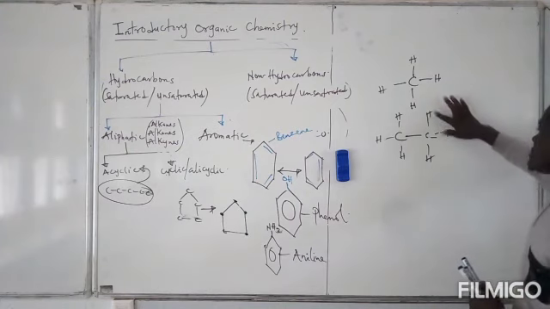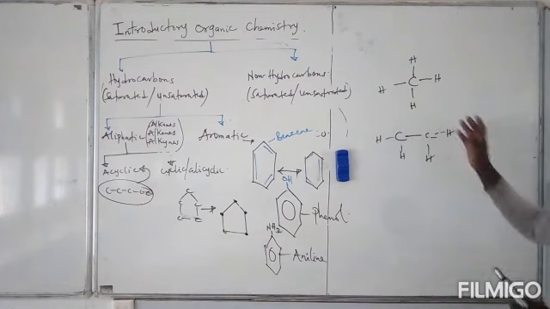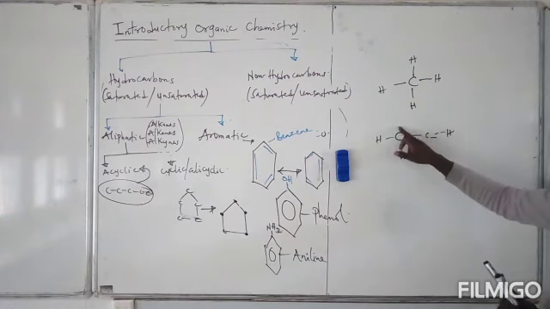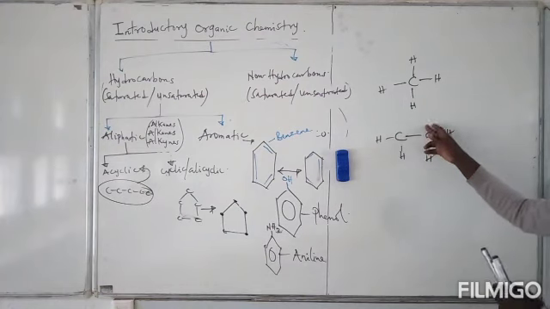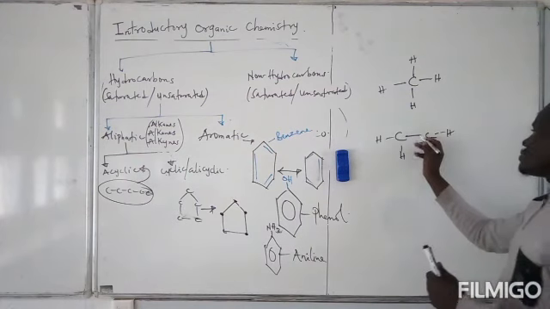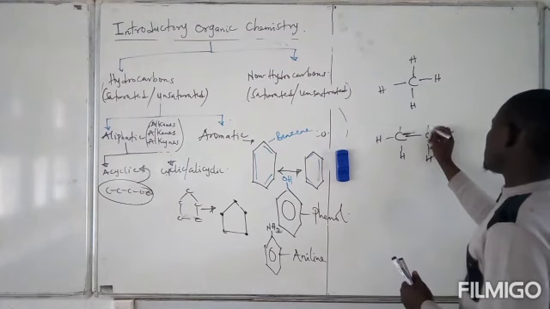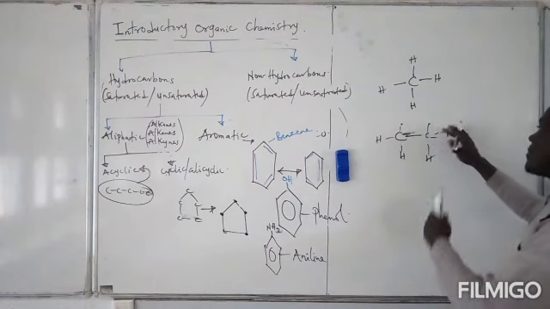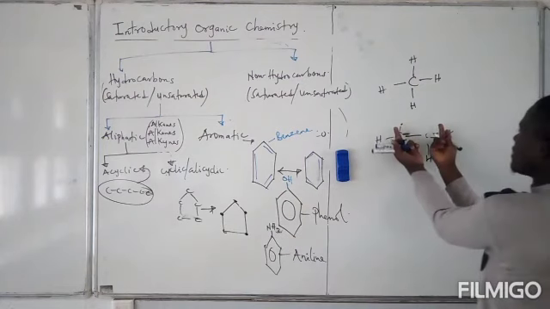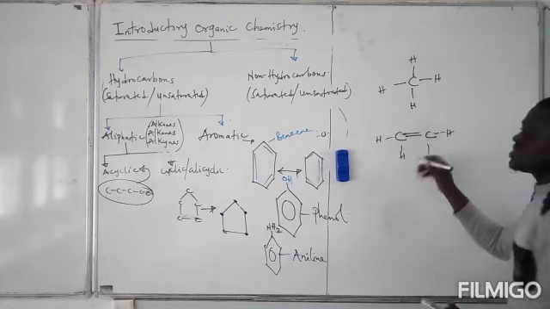Now, if this hydrogen here and this hydrogen here, I eliminate them, what happens? It means that there is the presence of an electron here and an electron here, which are still able to undergo bonding, right? So this electron and that one actually join together to form an extra bond here. They can actually still accommodate more compounds to form bonds. So this is an unsaturated hydrocarbon.